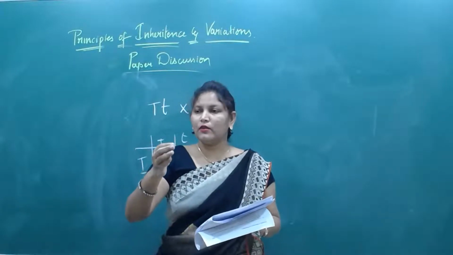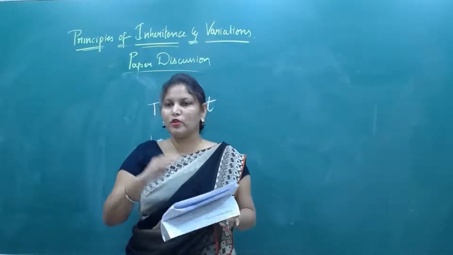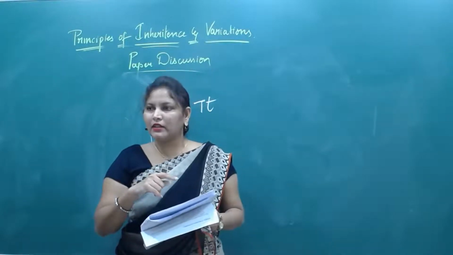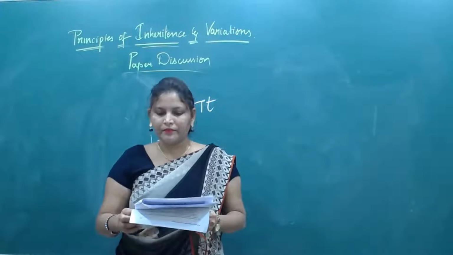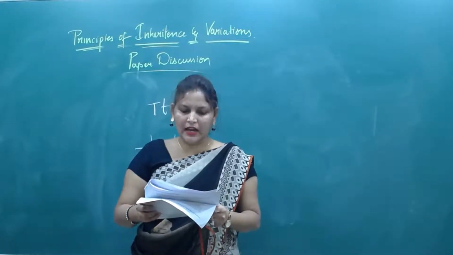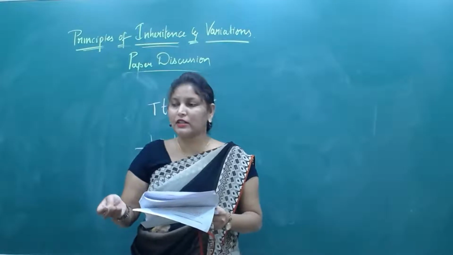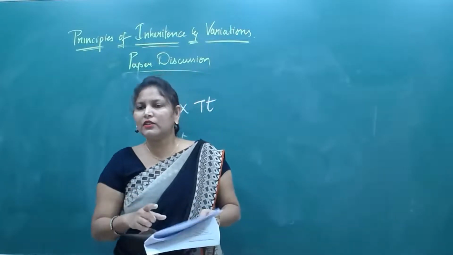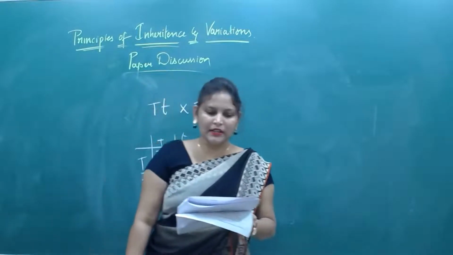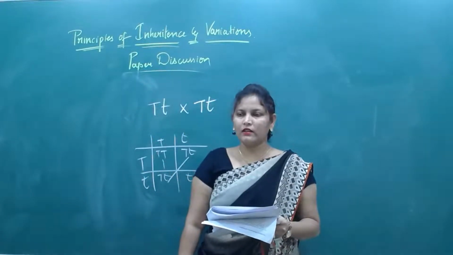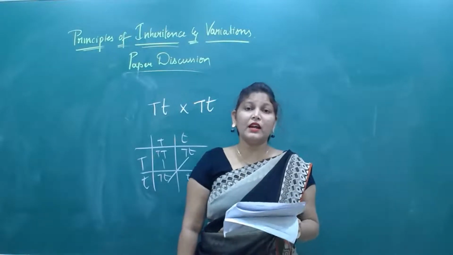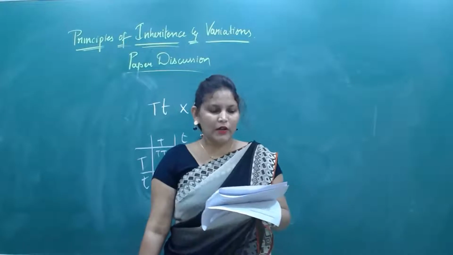Since there is no linkage group, he was successful in explaining the law of independent assortment. If they are linked together, then he might have failed to explain the law of independent assortment.